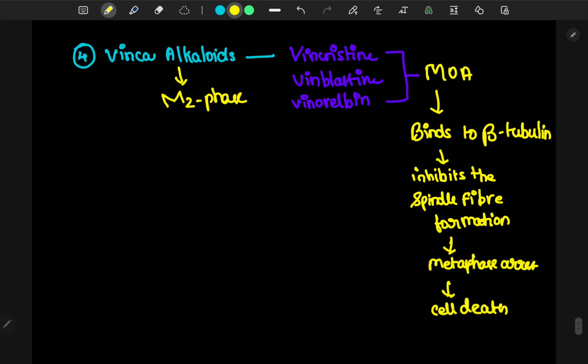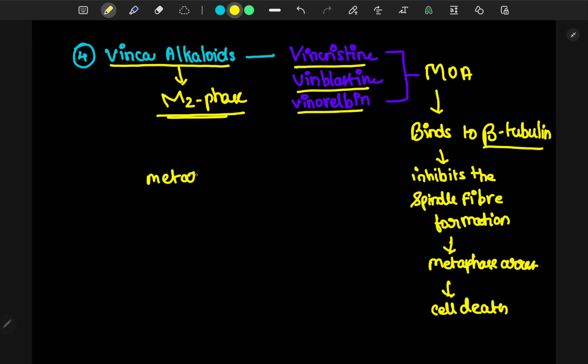Here comes the fourth classification, vinca alkaloids, which act on the M phase of the cell cycle. Vincristine, vinblastine, and vinorelbine are the examples of the vinca alkaloids. The mechanism of action includes binding to beta tubulin. First, what is beta tubulin? In the cell cycle, in the metaphase, we will observe the spindle fiber formation.